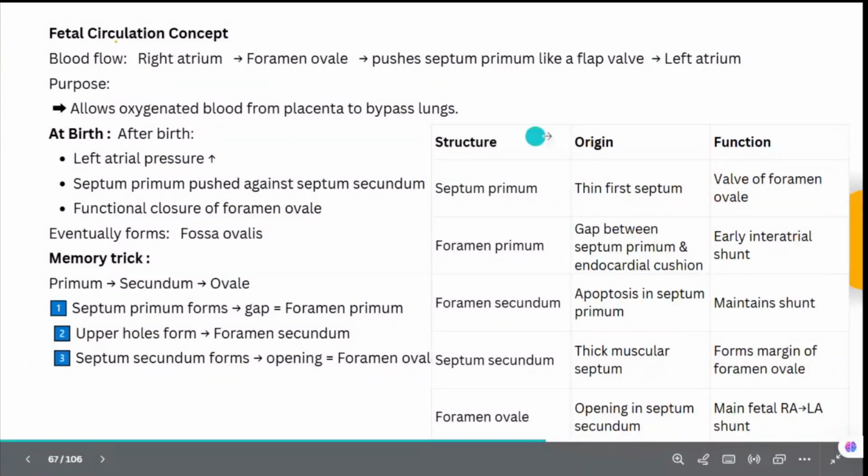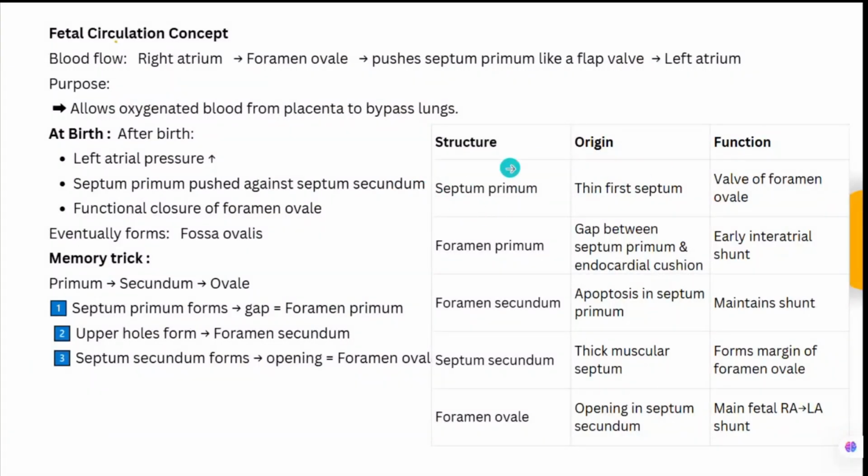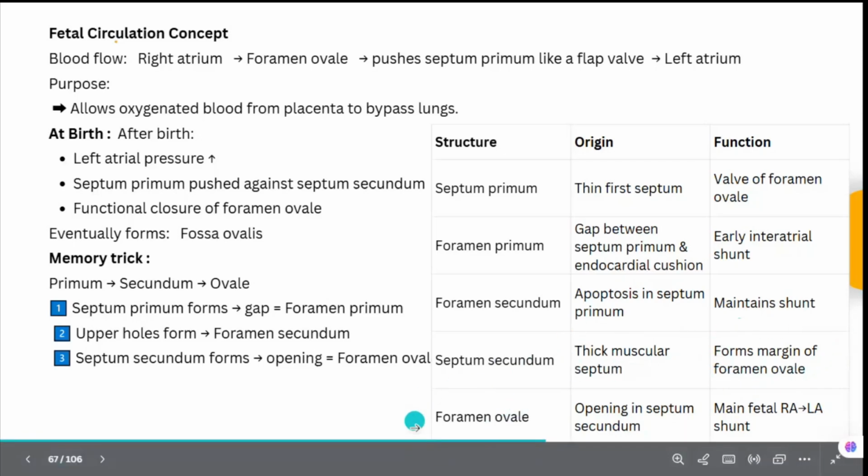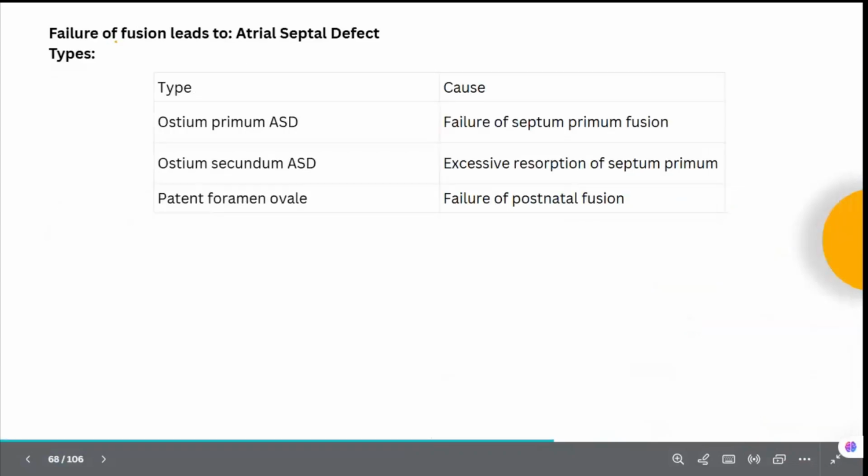Okay, now let us see the structure, origin and function of these. Septum primum is the thin first septum. It is a valve of the foramen ovale. Then foramen primum is a gap between the septum primum and the endocardial cushion. It is the early interatrial shunt. Then foramen secundum is the apoptosis in the septum primum. It will maintain the shunt. Then septum secundum is a thick muscular septum. It forms the margin of the foramen ovale. Then the foramen ovale is the opening in the septum secundum, and it is the main fetal right to left atrial shunt. Okay, from right atrium to the left atrium.